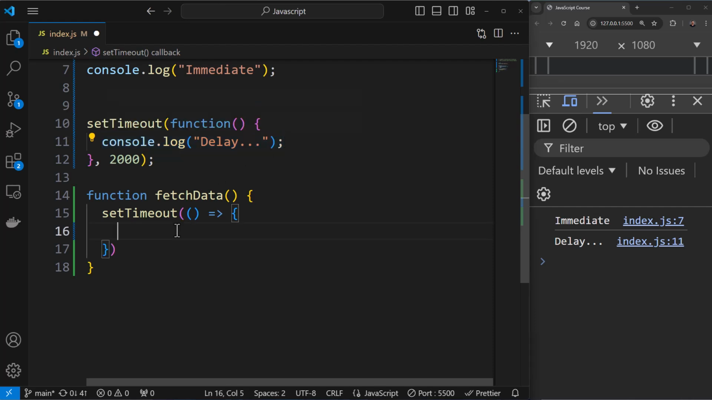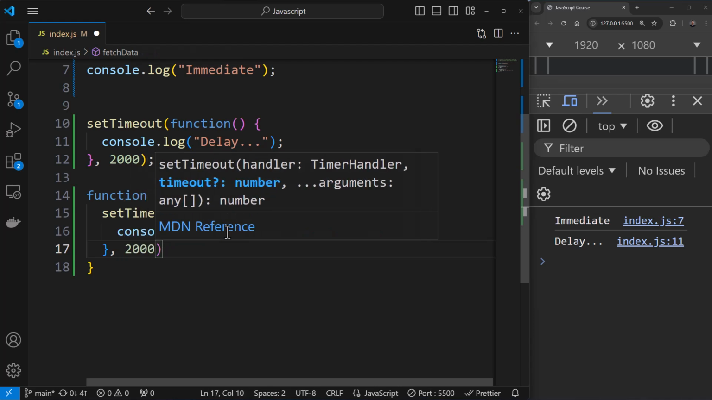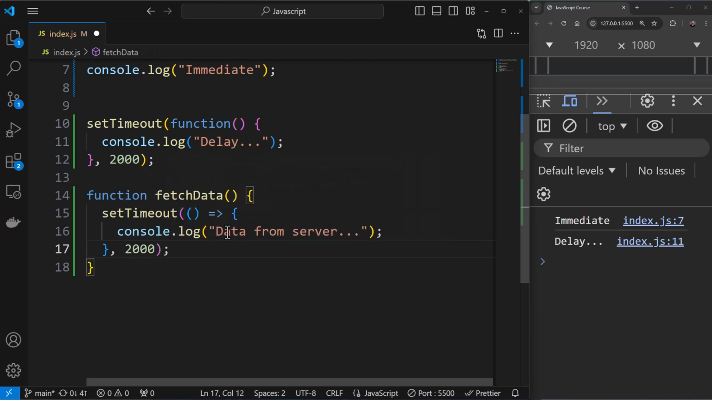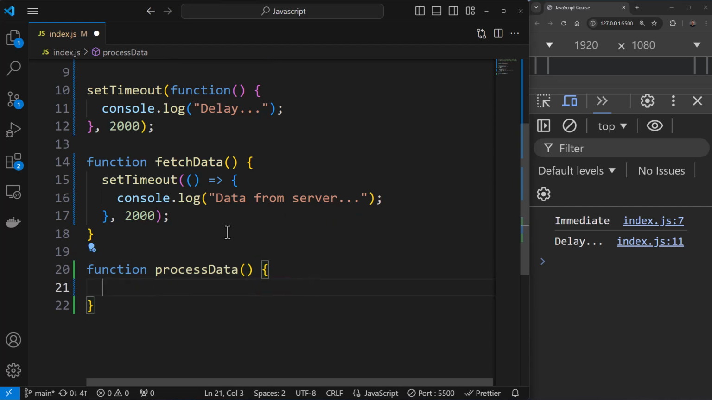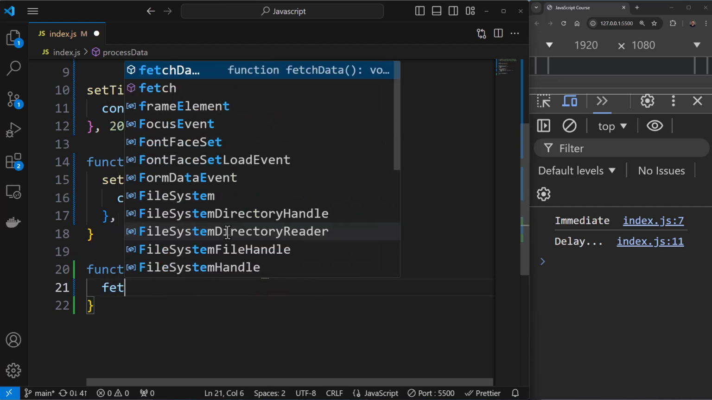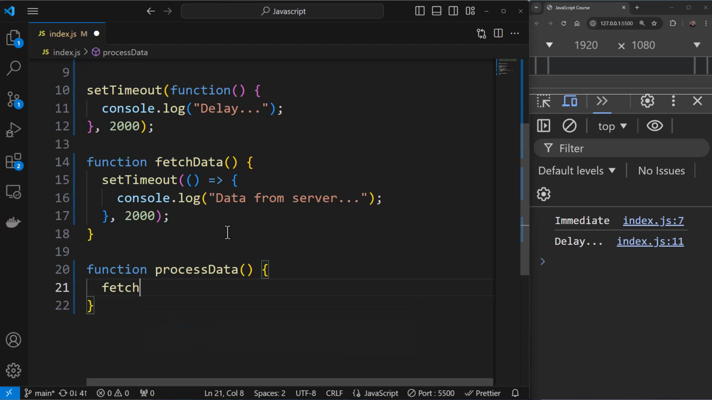Data from server. And here I can add a delay of 2 seconds. Okay, so this is done. All right, and what we can do is call this particular thing. So let us say I can say function over here. I can say processData over here, and here I can say fetchData, something like this.